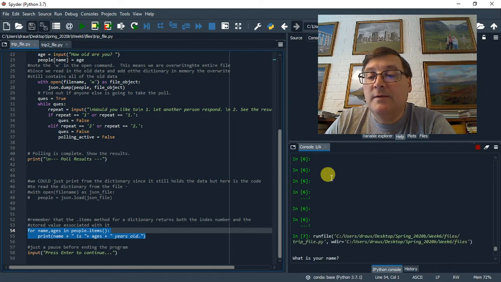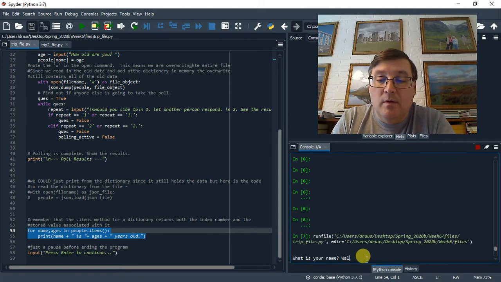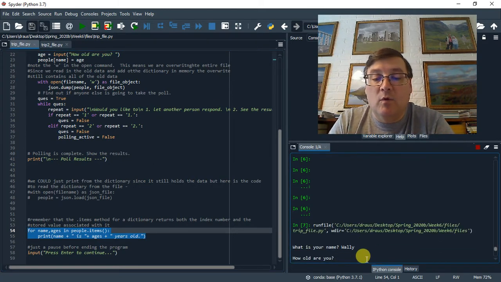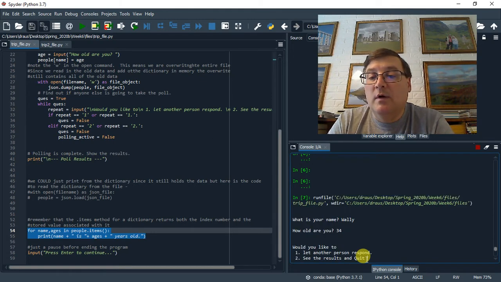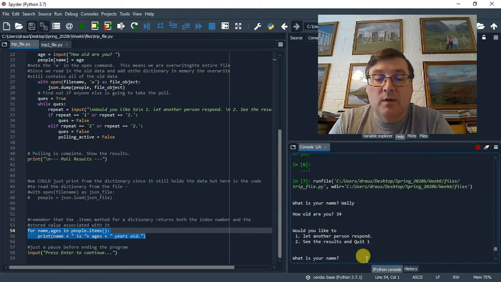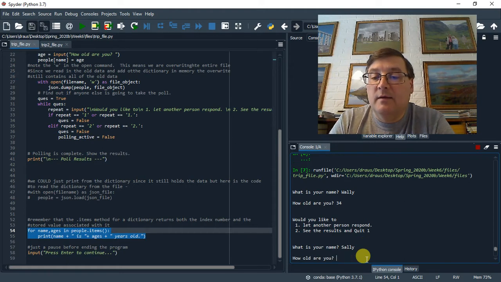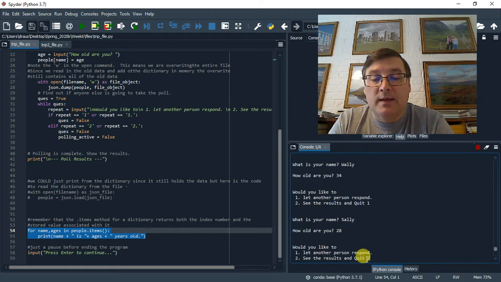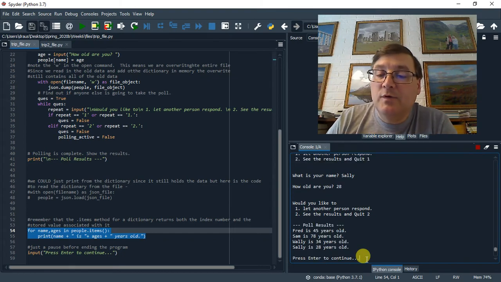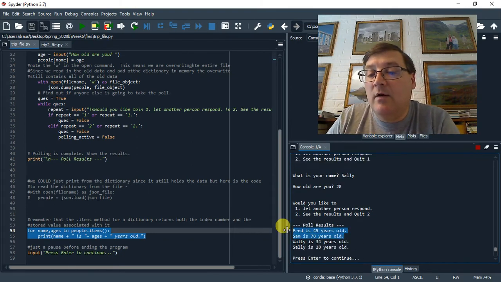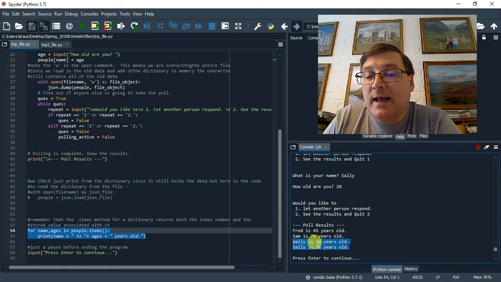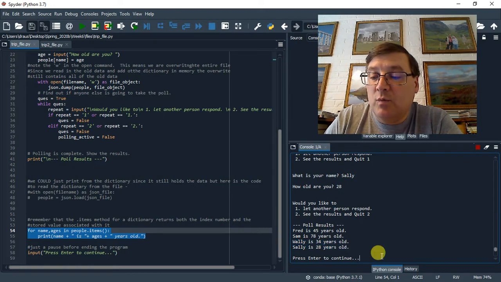So if we run this, we ask for their name. Let's put in Wally, and Wally is 34, and we'll let somebody else, and we'll do Sally. Sally is 28, and let's see the results. As you can see, Fred and Sam were already in there, and the Wally and Sally I just added were there as well now.